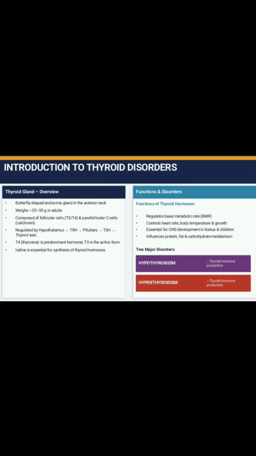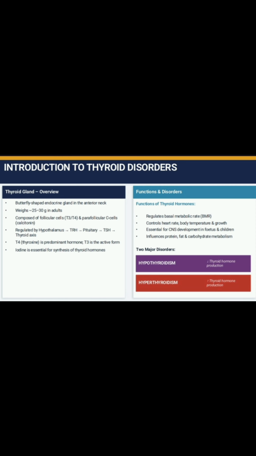Thyroid stimulating hormone acts upon the thyroid gland, which releases T3 and T4. T3 is triiodothyronine and T4 is thyroxine. Both are the thyroid hormones. Iodine is essential for synthesis of thyroid hormone.